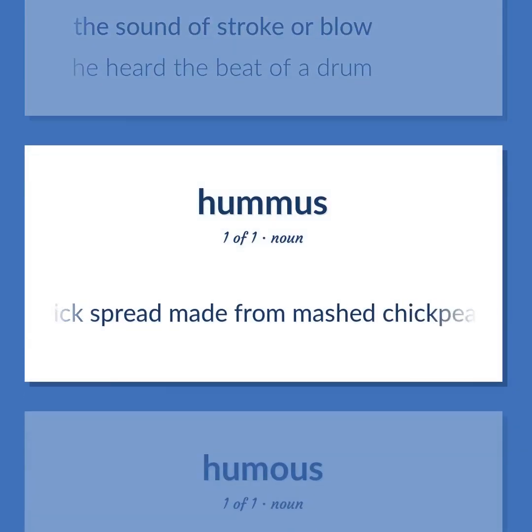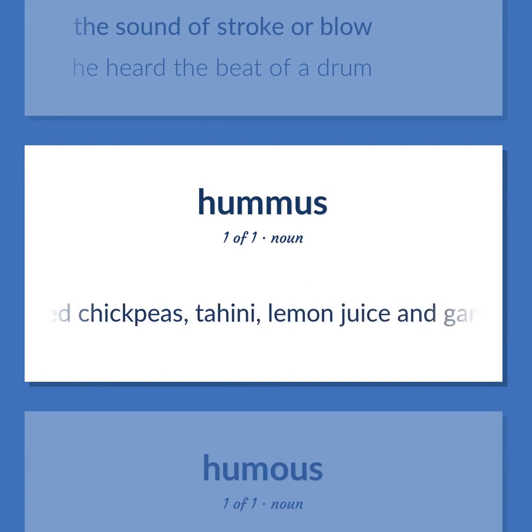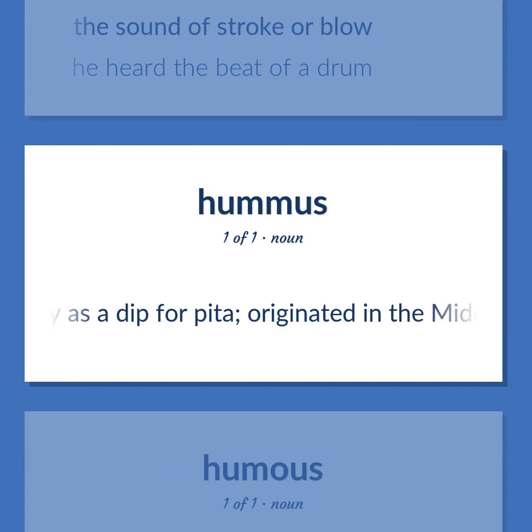A thick spread made from mashed chickpeas, tahini, lemon juice and garlic, used especially as a dip for pita, originated in the Middle East.